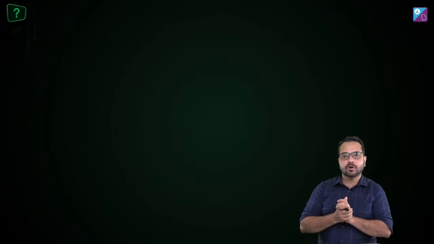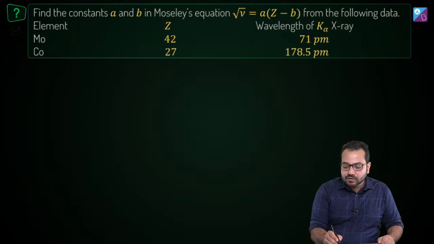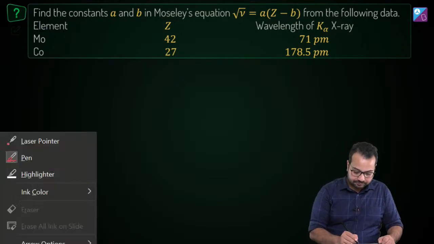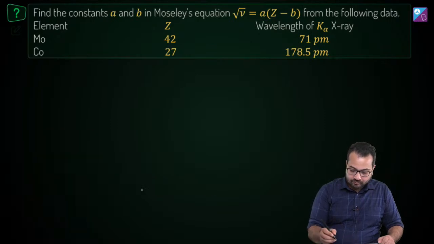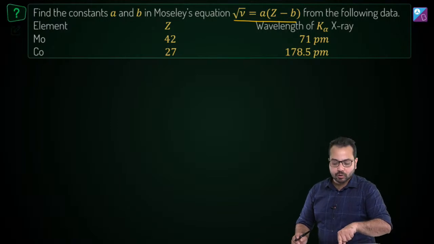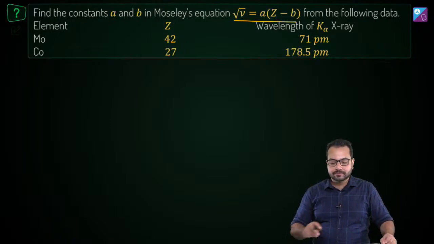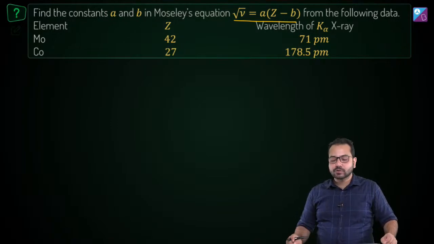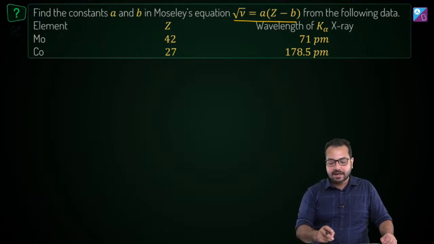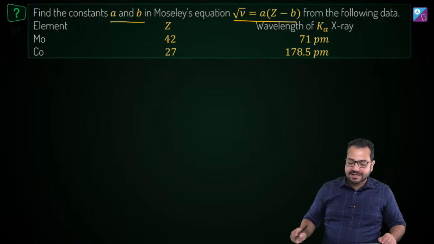Within 5 minutes I want to deal with this concept, and that is Moseley's equation. Moseley's equation is given by this: root nu, where nu is the frequency of the characteristic X-ray emitted, is equal to A into Z minus B. A and B are constants and Z is the atomic number. So what is the question? We have to find the constants A and B.